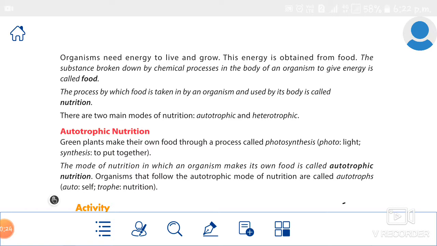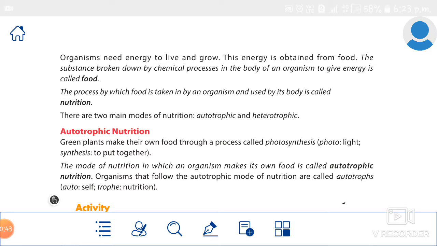What is food? The substance broken down by chemical processes in the body of an organism to give energy is called food.